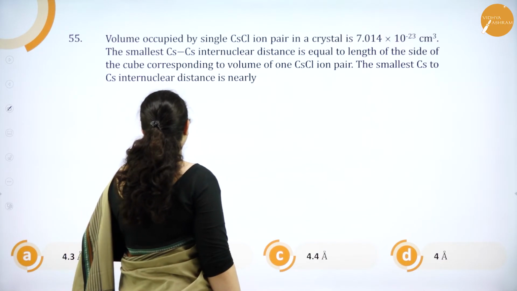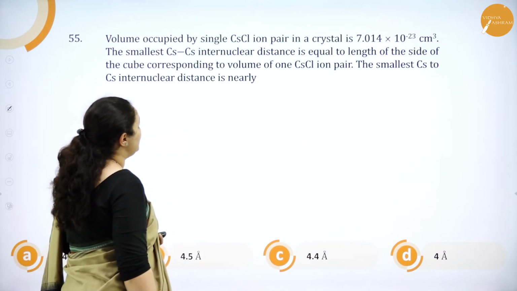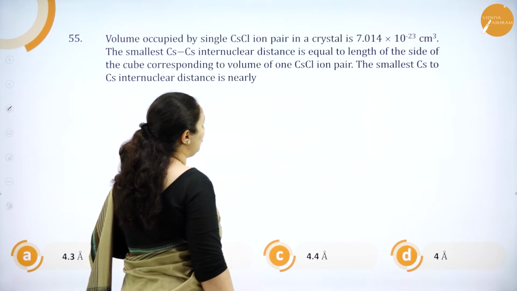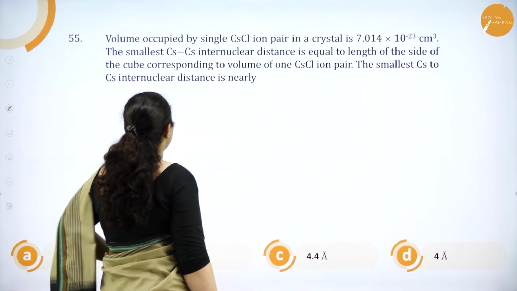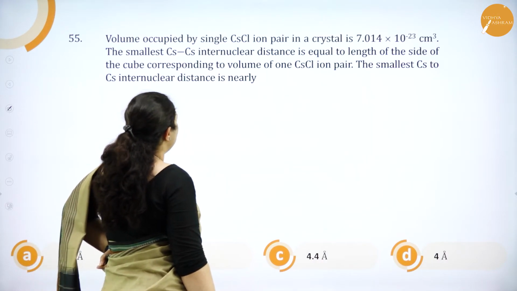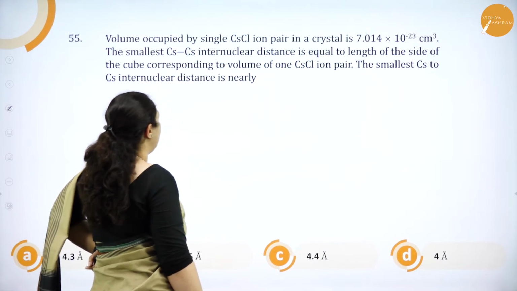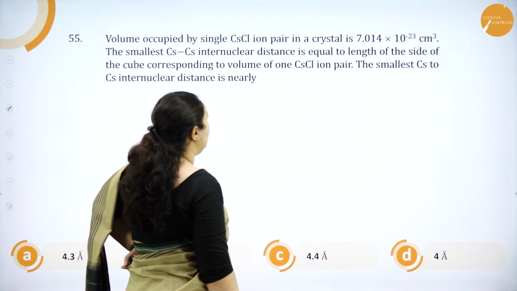Next question. The volume occupied by a single CsCl ion pair in a crystal is 7.014 into 10 power minus 23 cm cube. The smallest Cs-Cs, that is cesium internuclear distance, is equal to the length of the side of the cube corresponding to the volume of one cesium chloride ion pair.